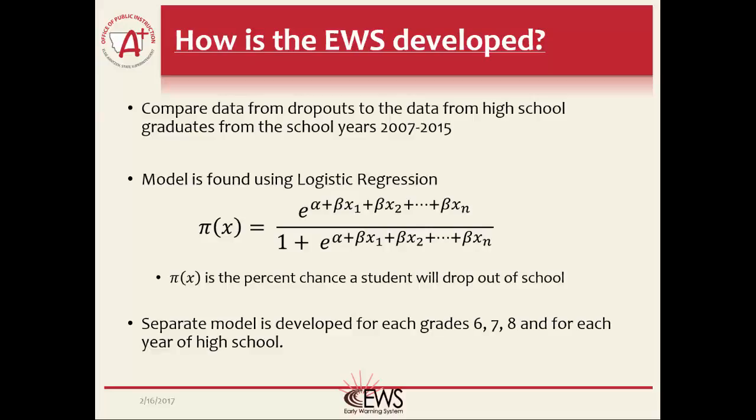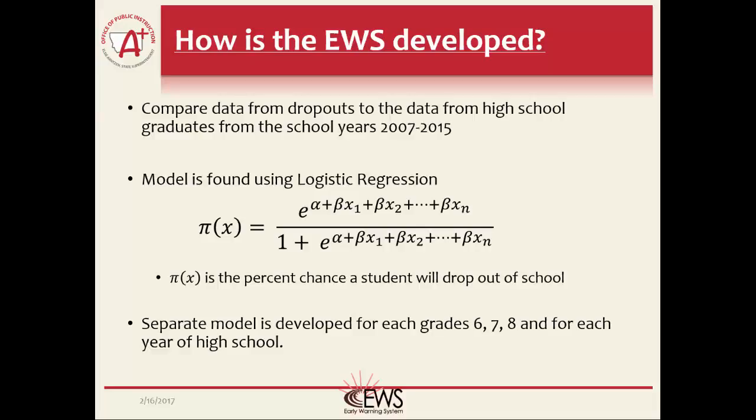The Montana Early Warning System uses a model that utilizes logistic regression. The equation presented may look a bit scary, but really is not. Each x is a variable, such as attendance rate, and the corresponding beta is the coefficient or weight applied to that variable. Some variables are more important than others, so they are given a stronger weight. The important part to know is that the end result of the equation, pi of x, is the percent chance a student will drop out of school based on their data.